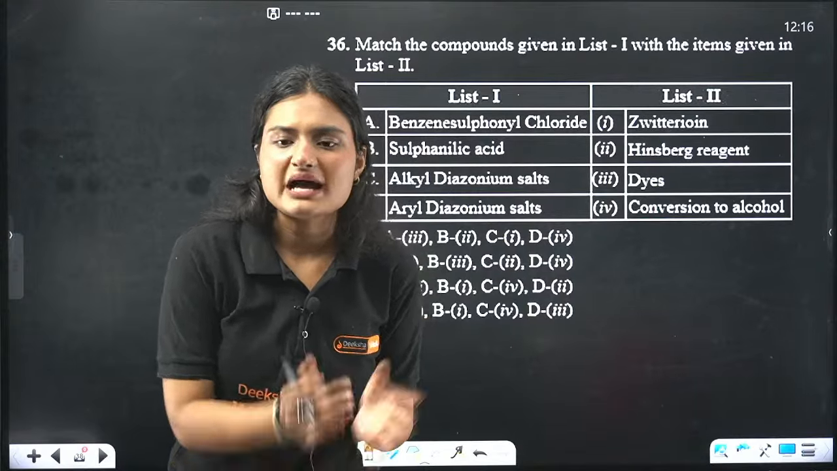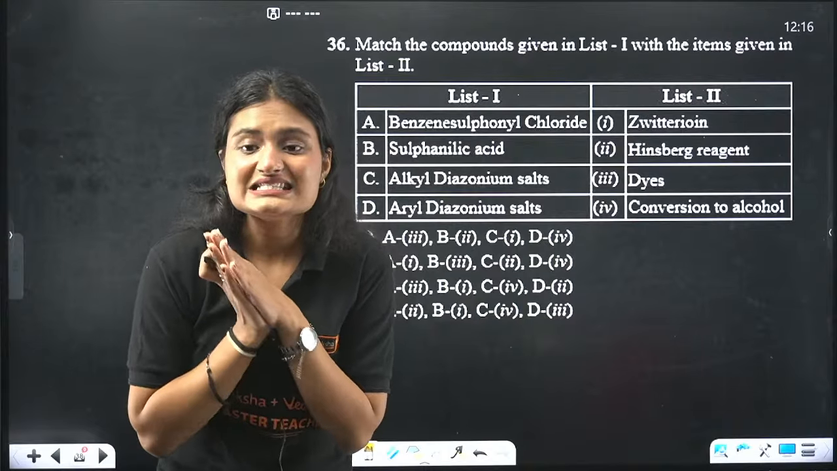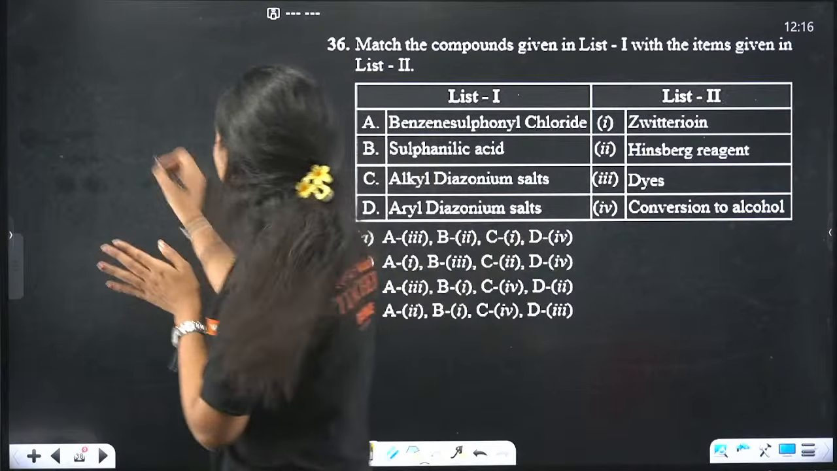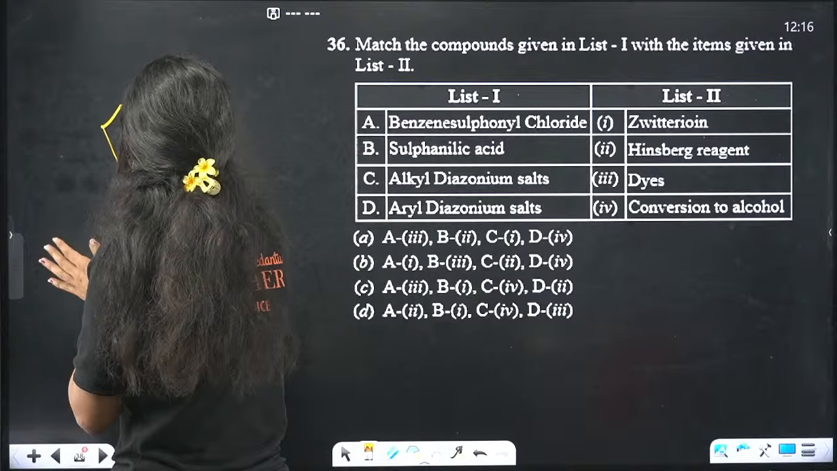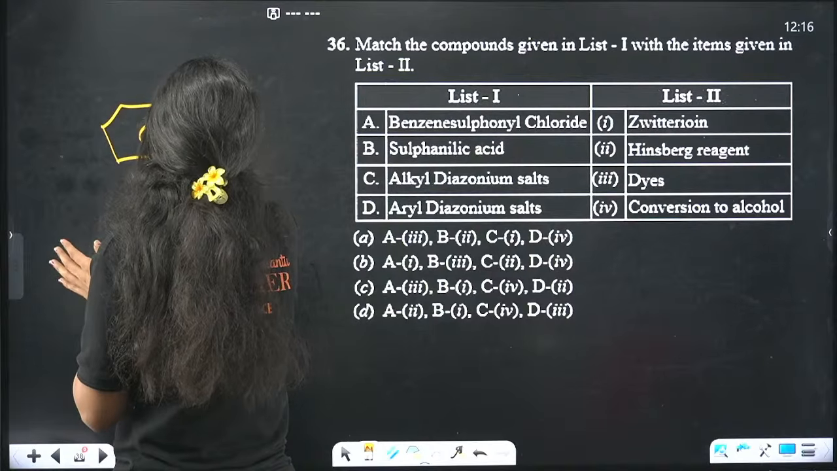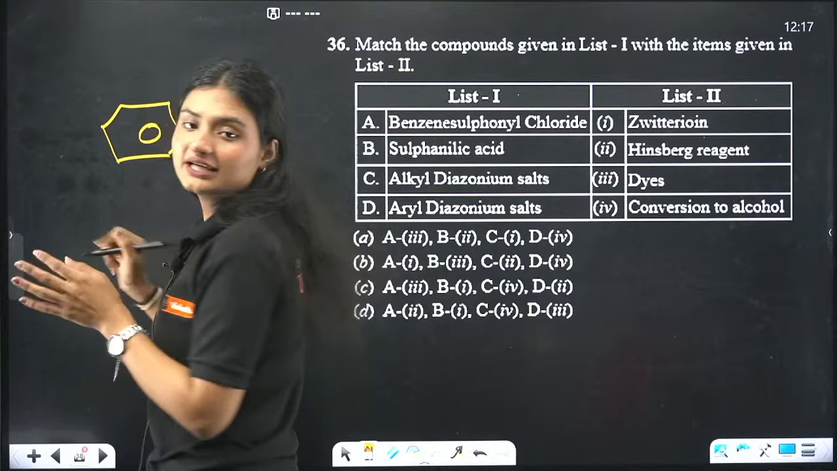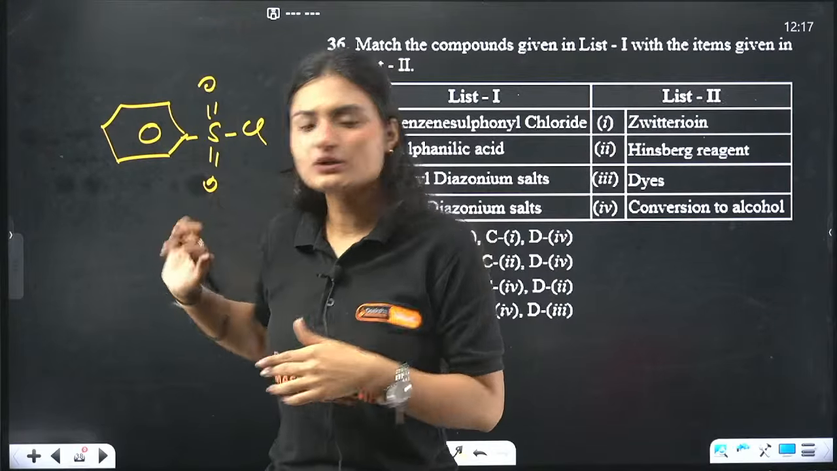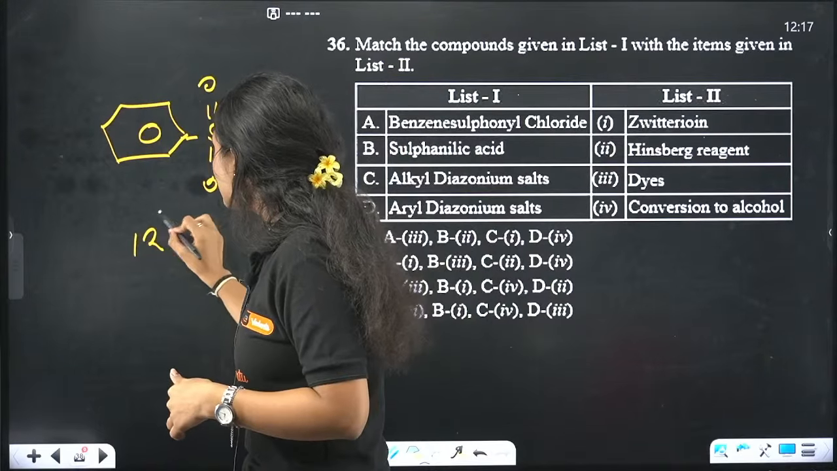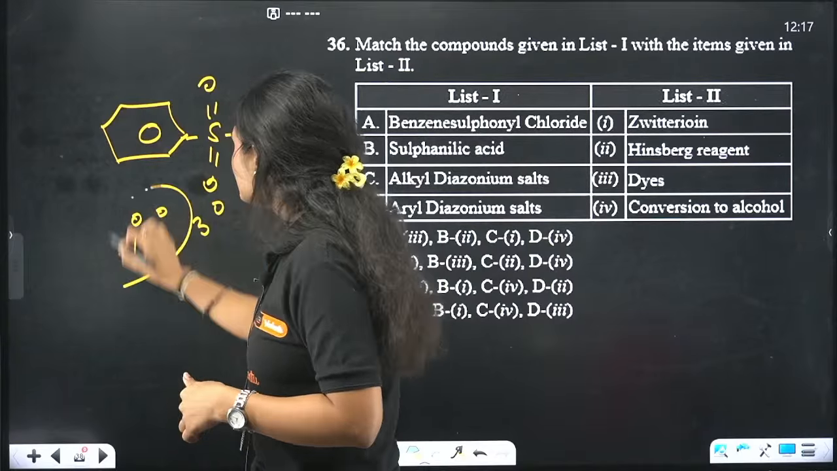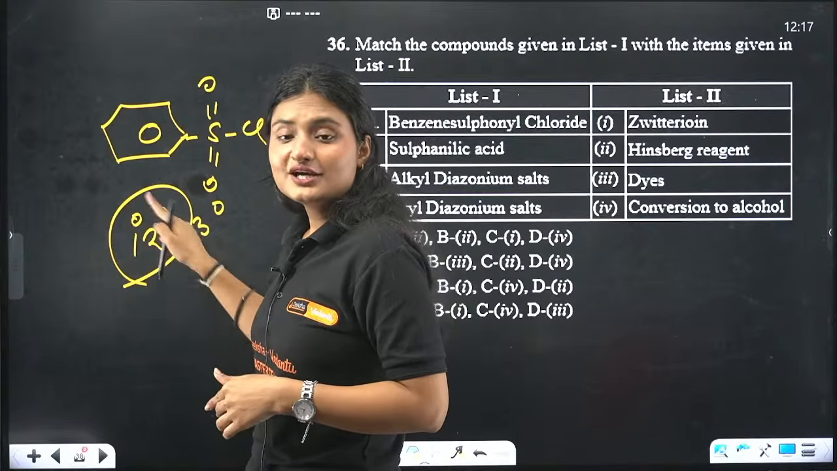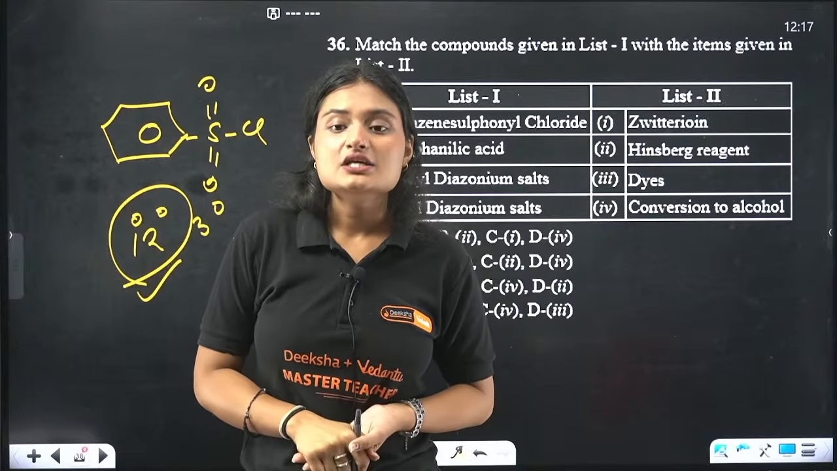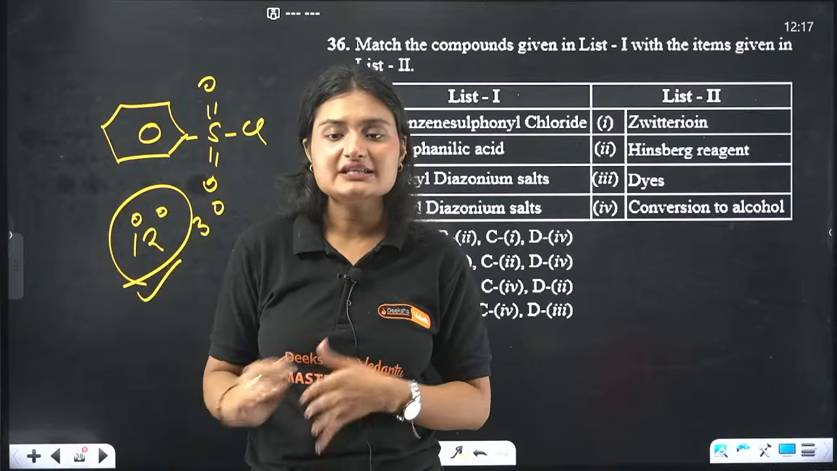Now you have to match the names. Benzene sulfonyl chloride. What is that? This is benzene sulfonyl chloride. There is one other name for it, and that name is Hinsberg reagent. Why? Because this reagent is used to distinguish between primary, secondary and tertiary amines. Primary and secondary amines give this test with benzene sulfonyl chloride. That's the Hinsberg test.